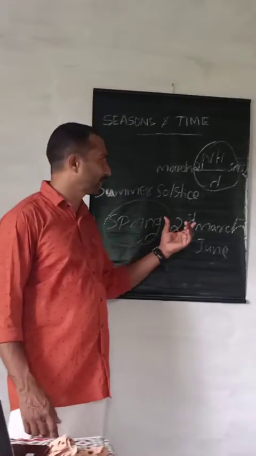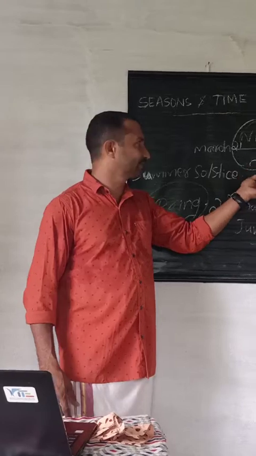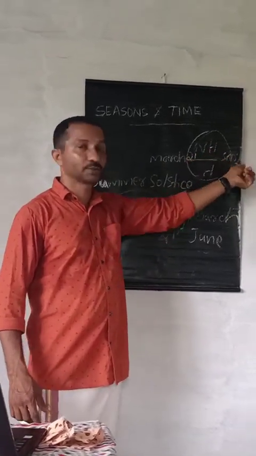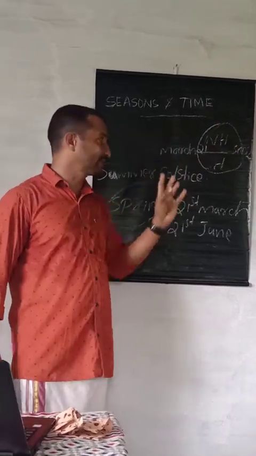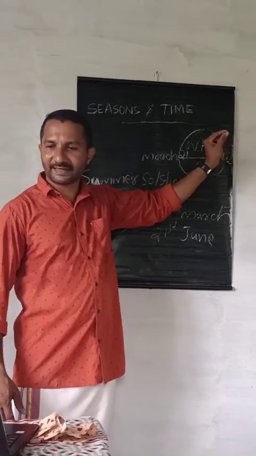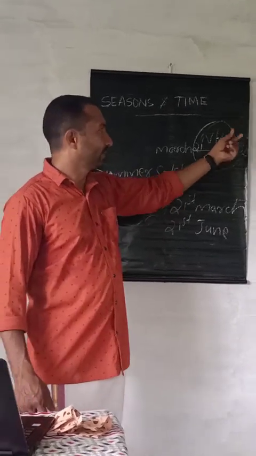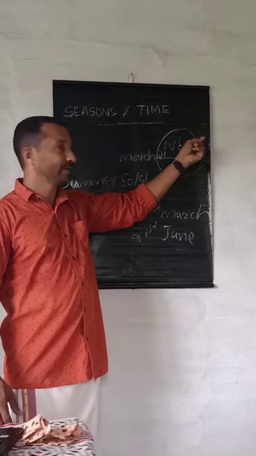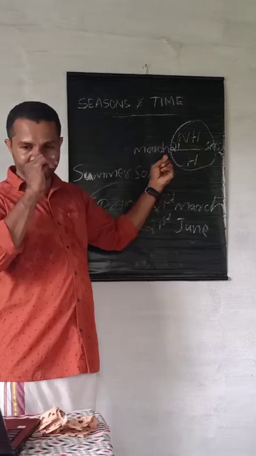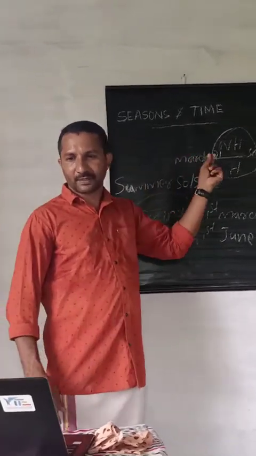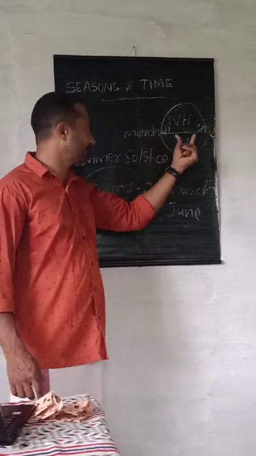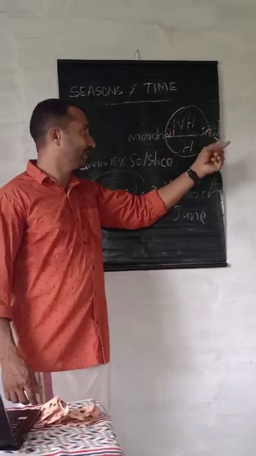The southward apparent movement of the sun again begins from 21st June. From March 21st to June 21st, we call it as summer solstice. From June 21st, again it moved. The apparent movement of the sun began from Tropic of Cancer and it reaches to the equator on September 23rd. September 23rd and March 21st are equinoxes.